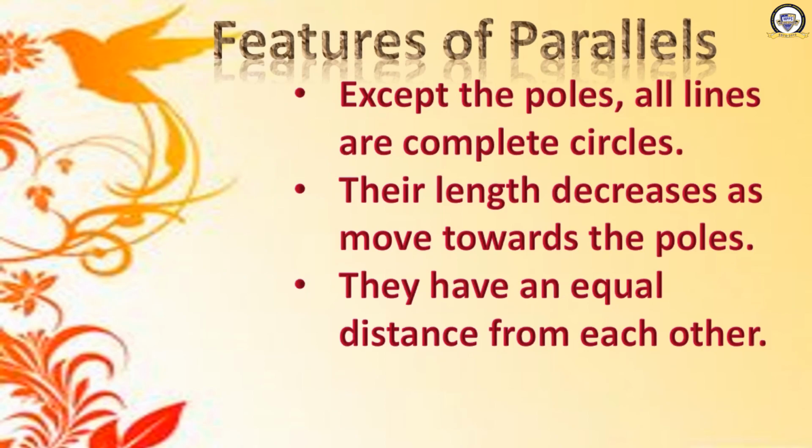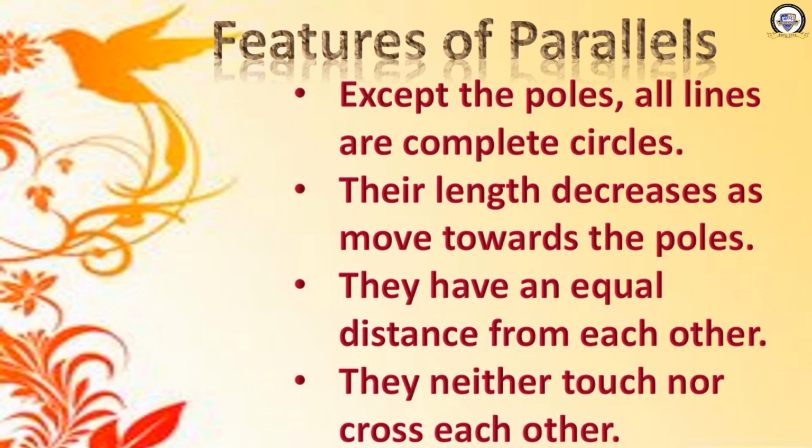The distance between different parallel lines is equal, and they neither touch nor cross each other. That is why they are known as parallels. Parallel lines never touch or cross each other. They have their own way of moving. That type of lines are called parallel lines.